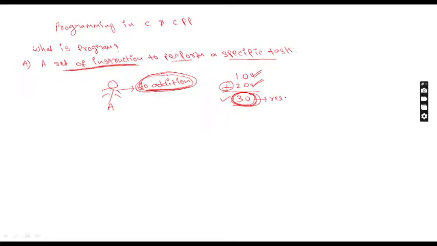To get this result, 30, what have we done? We took two numbers, and after that we performed the addition process. Finally, you get the answer. So this addition is your specific task. To get this final answer, we need to perform a certain number of steps. That is called instructions. This is nothing but a program.